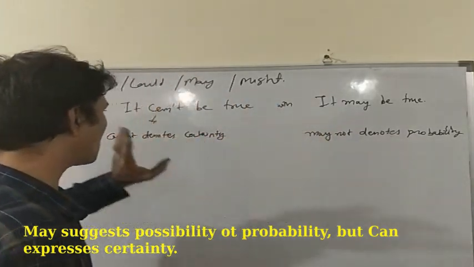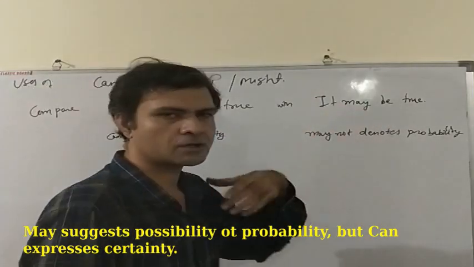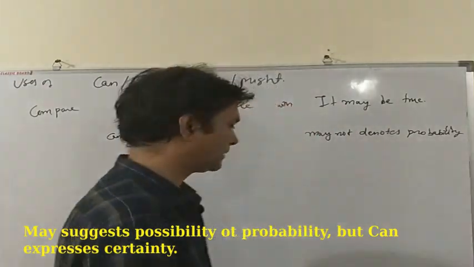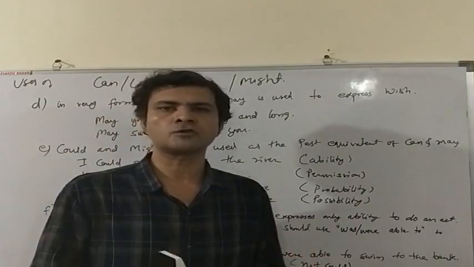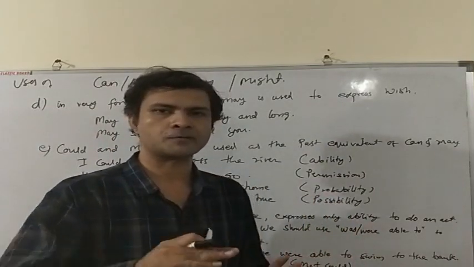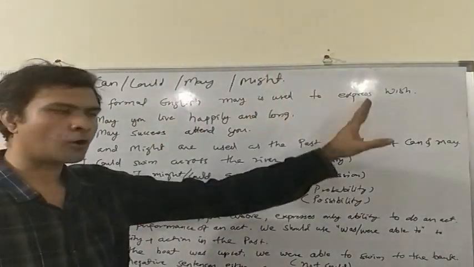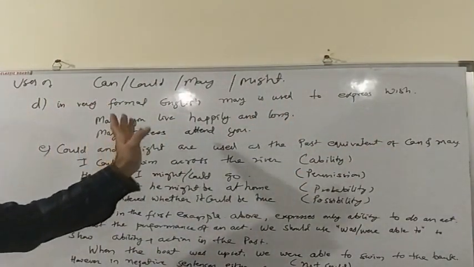We use can or cannot to denote certainty and we often use may to suggest probability. The fourth use of may is in wishes. In very formal English, we use may to express wish. As for example, may you live happily and long, or may success attend you.